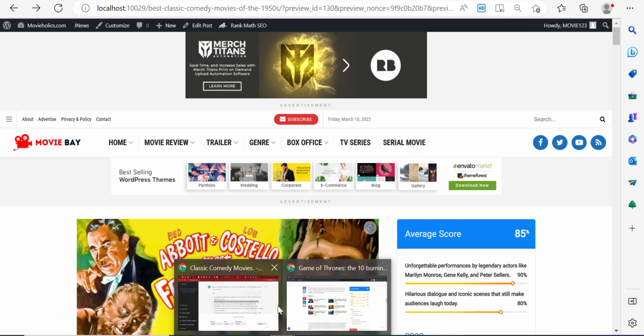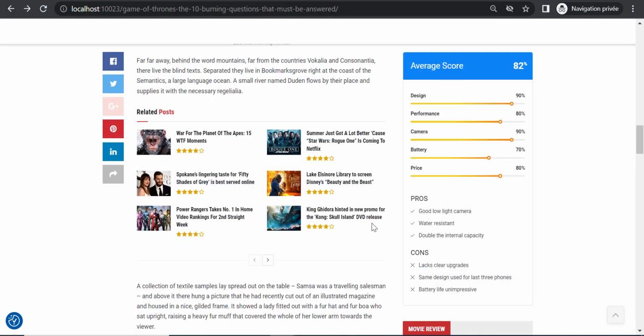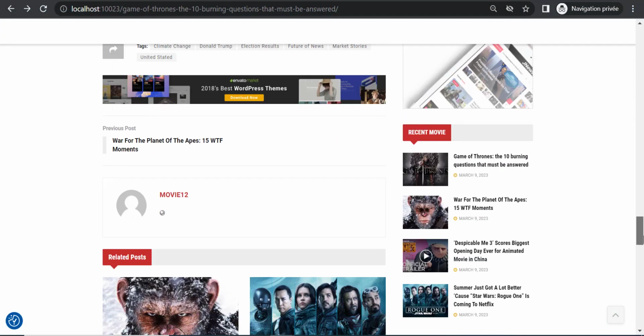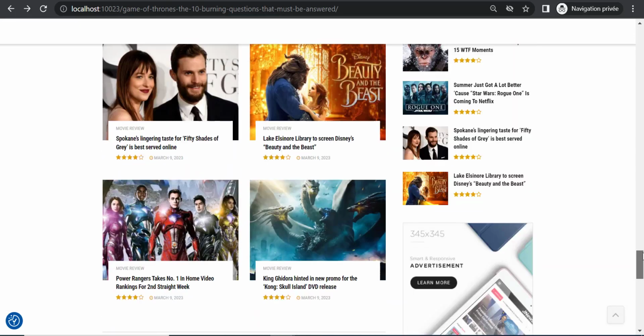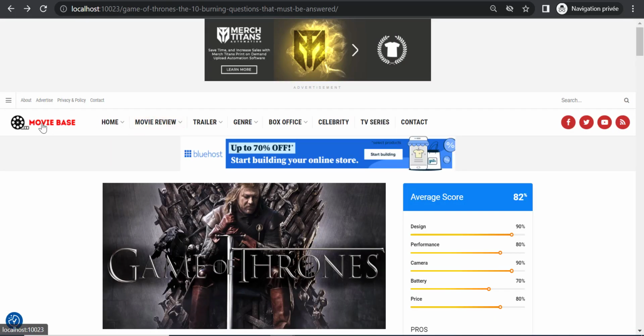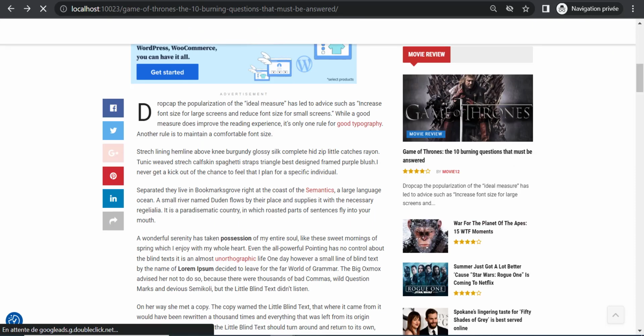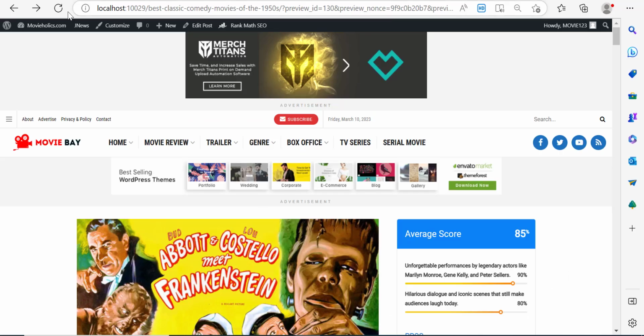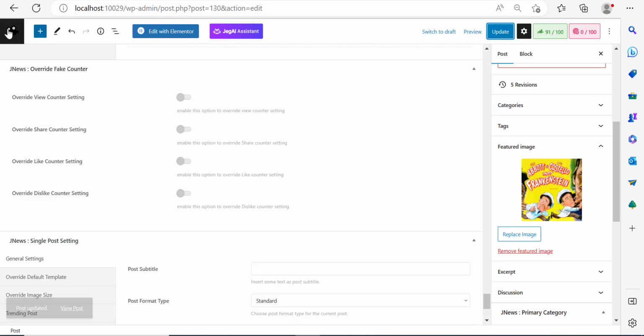So let me go back over here to this. Right now, I'm more interested to add a section where we can collect email addresses. So I'm pretty sure you're also interested in that. So what we're going to do here is add this section to collect email addresses. It's not going to be difficult. It's very simple. So close this window up, go back to the dashboard, and let me show you how you